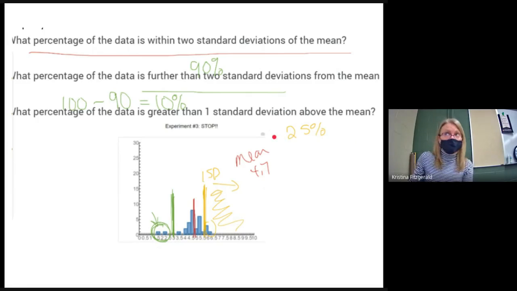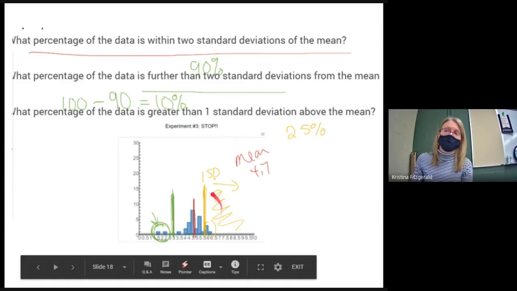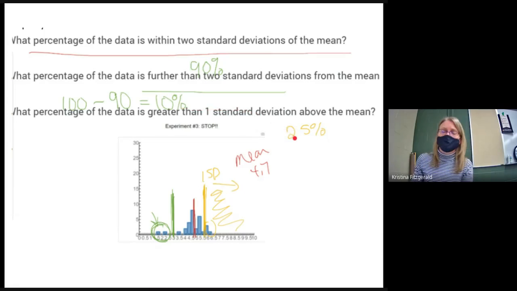So that was all we've done today, was get a picture, talk about the shape, why it has that shape, and then what information we can pull off of that picture to tell us where some of our data is and how much of our data. Important ideas and check for understanding we're going to do together tomorrow to make sure we are good on this. This section tends to get a little tricky, so if you do have questions on it, please ask right away if something is confusing, because we don't want anyone to get lost.